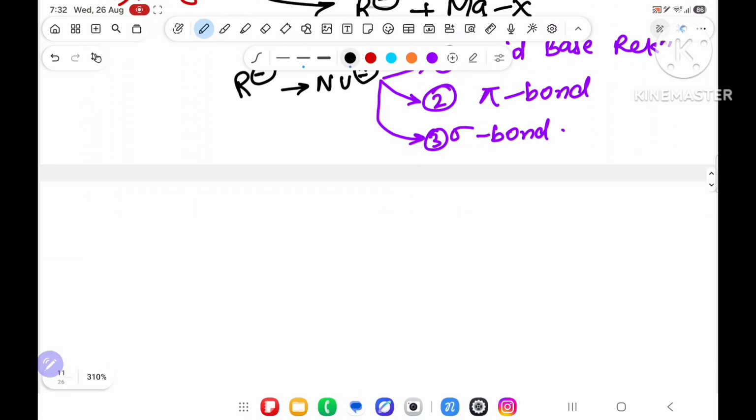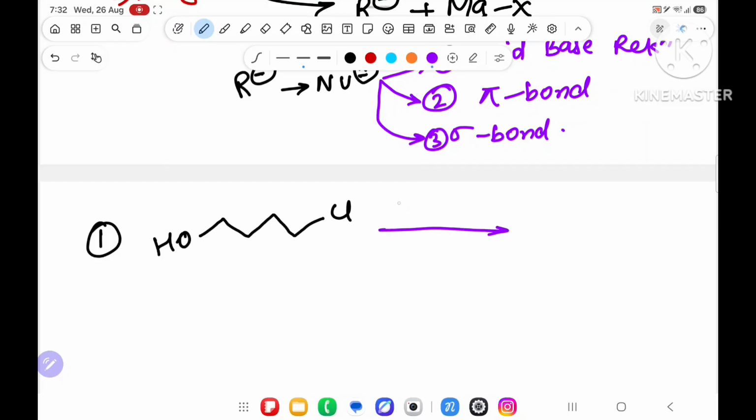Suppose, don't worry about it. Suppose the first example I have taken is OH with Cl. Now over here, first Grignard reagent will come. Suppose I have taken CH3MgBr. It will break from here. It will get minus, it will get plus. This minus is waiting for an acid base reaction.